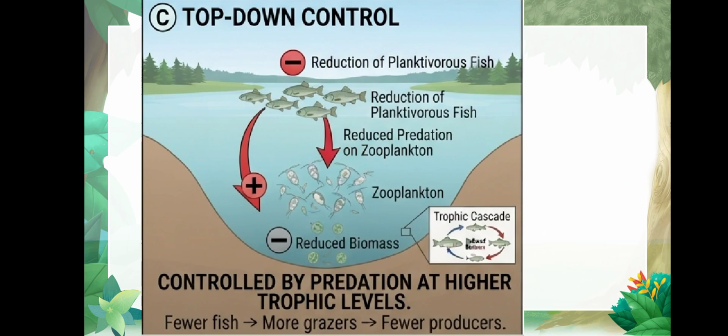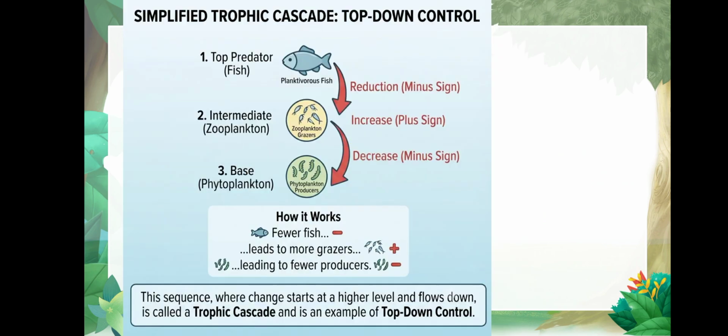So this resembles our question data, isn't it? Here is a simplified version. If the top predator fish is captured or decreased, then the intermediate zooplankton is increased, and that increase leads to phytoplankton decrease, isn't it? So this is top down control.